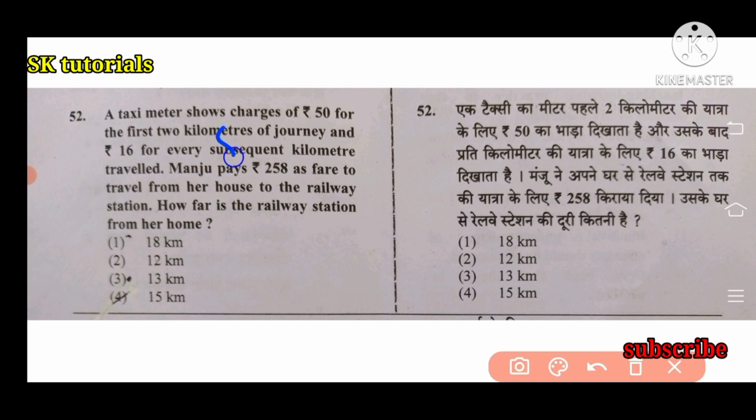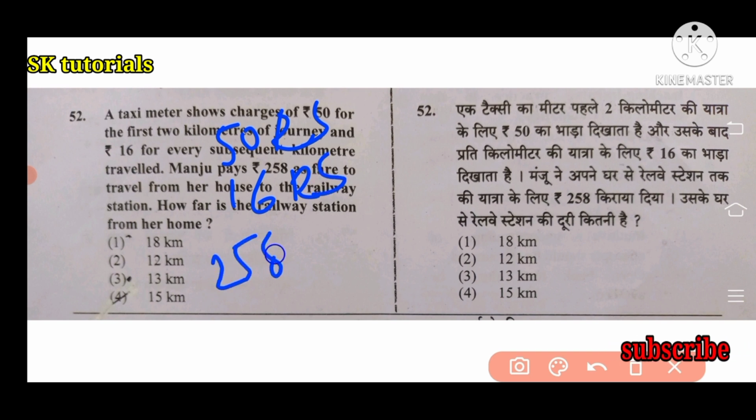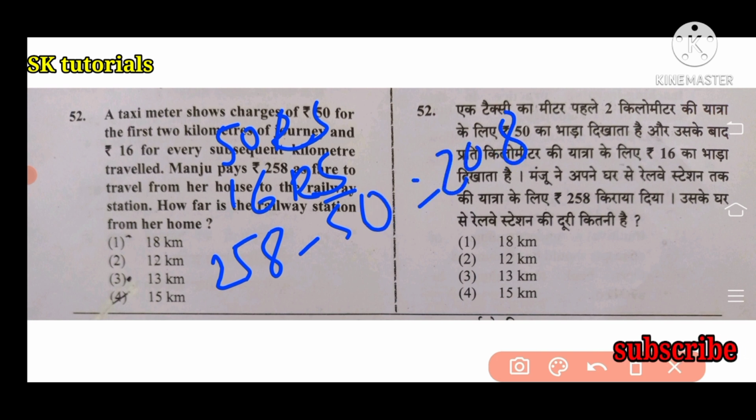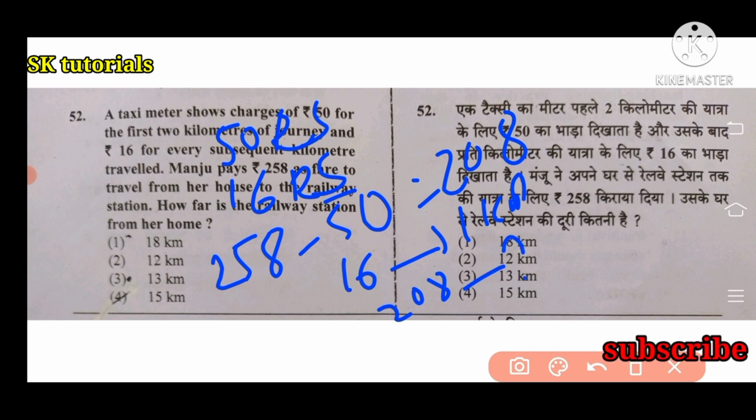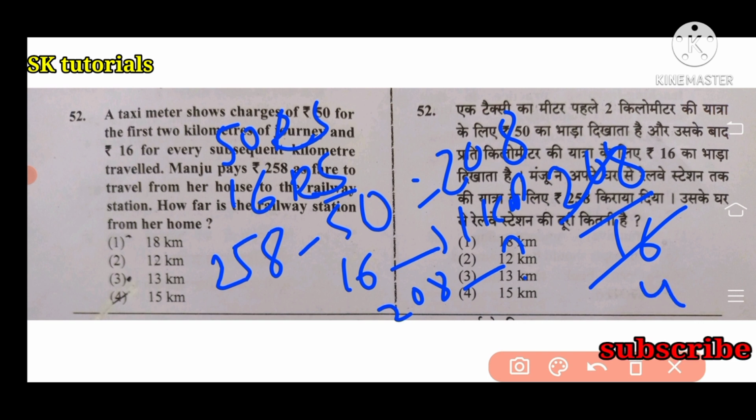First 2 kilometers, 50 rupees. Next, for every 1 kilometer, 16 rupees. Total paid 258. 258 minus 50 equals 208. 16 rupees for 1 kilometer, so 208 rupees divided by 16. 4 times 4 is 16, and so on, giving 13. Right answer is option 3, 13 kilometers.